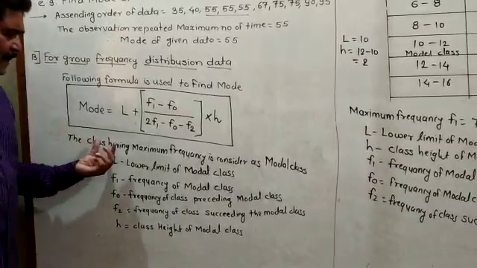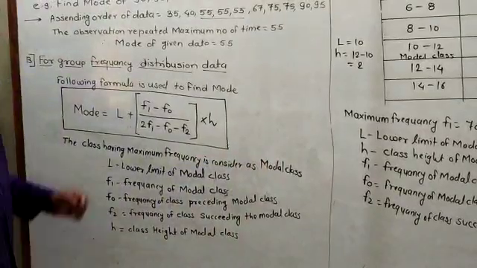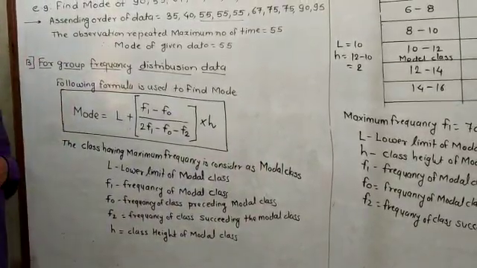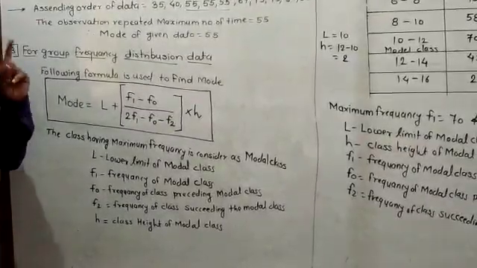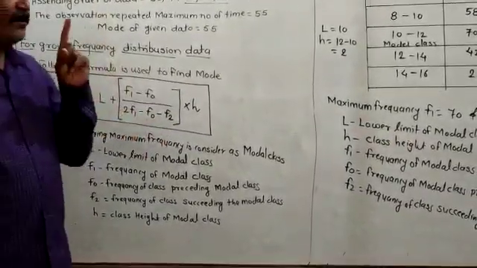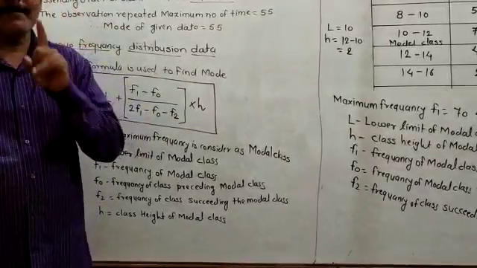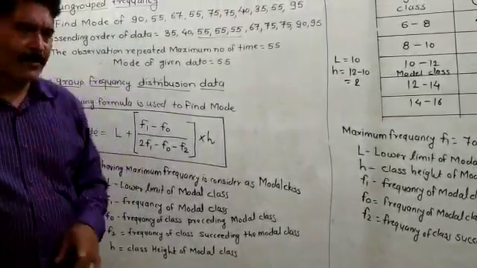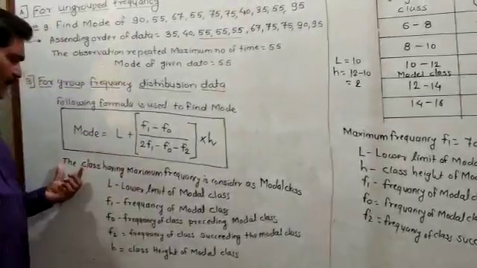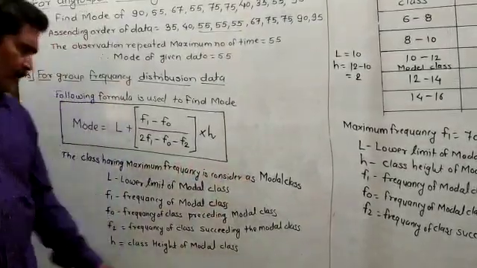The class having the maximum frequency is considered as the modal class. The class which has the maximum frequency, that class you have to consider as the modal class. Everybody understand how you have to find out the modal class? First of all, while you calculate the mode by the formula for the group frequency distribution, you have to find out the modal class. And how? The class having the maximum frequency is considered to be the modal class.